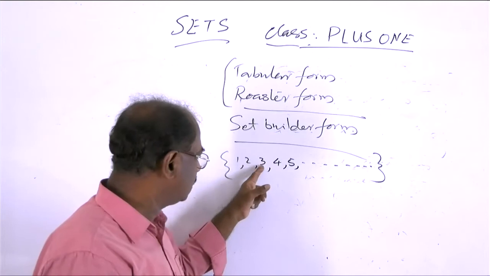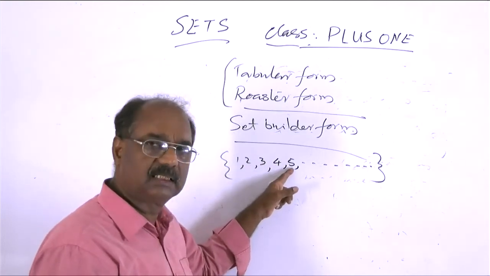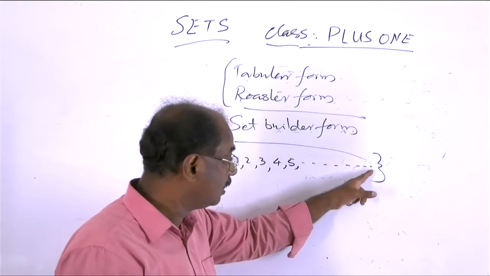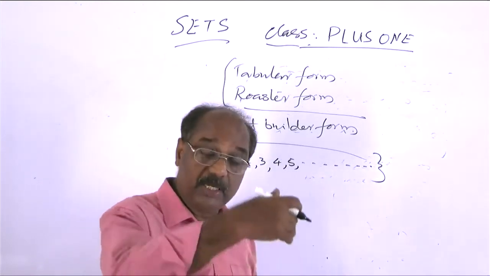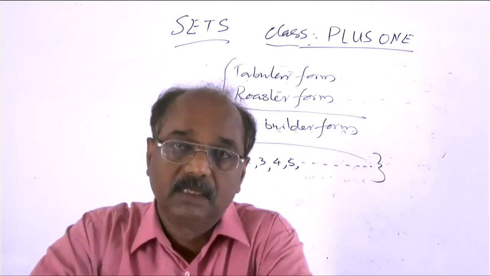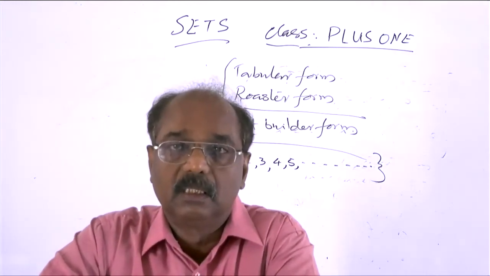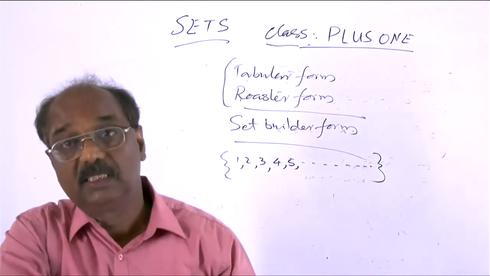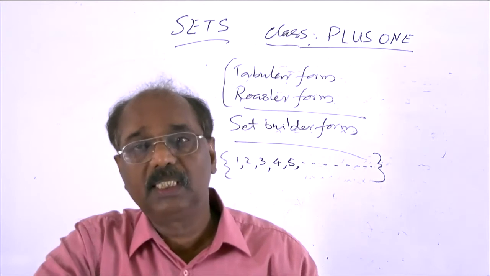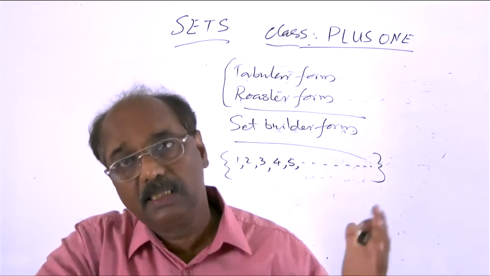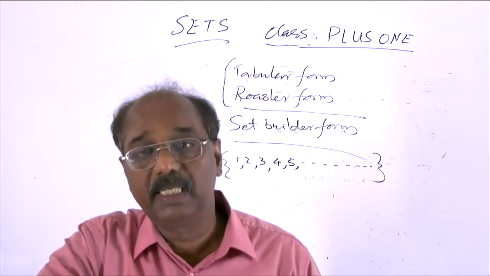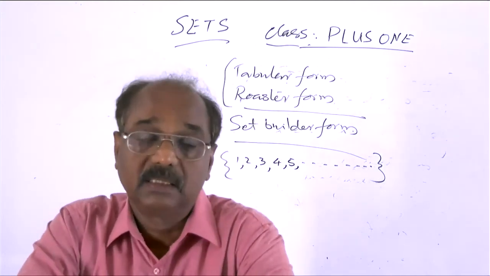So 1, 2, 3, 4, 5, then the next is 6, then 7, 8, 9, etc. And this dot continuing means that the list goes to infinity, continues to infinity. So this is enough. Listing all the elements can be taken in this sense also. In the case of infinitely many elements, we can write this.